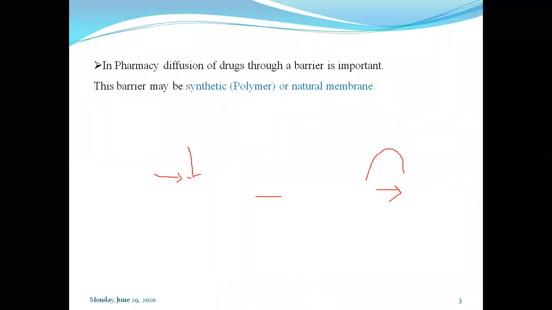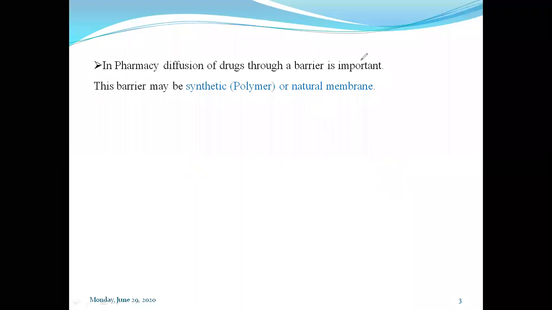So in pharmacy, the diffusion of the drug through the barrier is very important. And these barriers may be, as I told you, synthetic polymers or natural membranes.